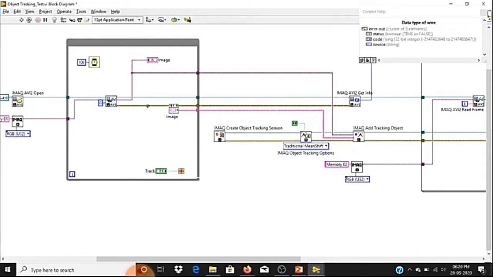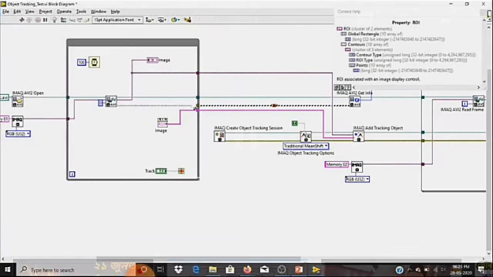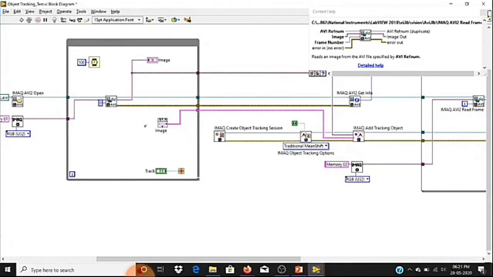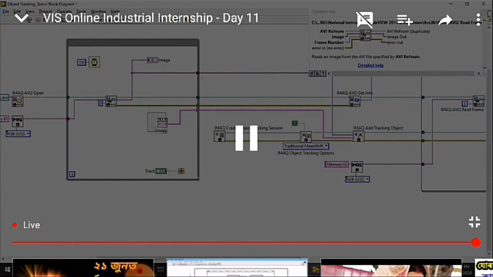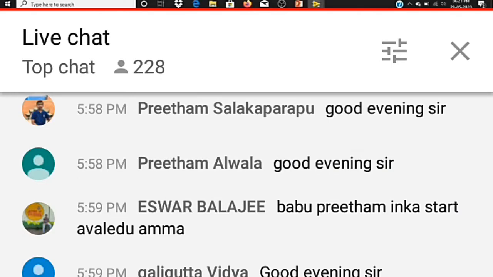Let me show you. Think that my connection was like this. I'm not connecting the error wire for the ROI. In this case, what will happen? Before executing the AVI file read, the ROI might execute because both are executing in parallel. Because of this, sometimes this ROI might send some other data. That is the reason to execute our functions in a particular flow, and we are using an error wire in this type of application. So these are the two reasons why we need an error wire.